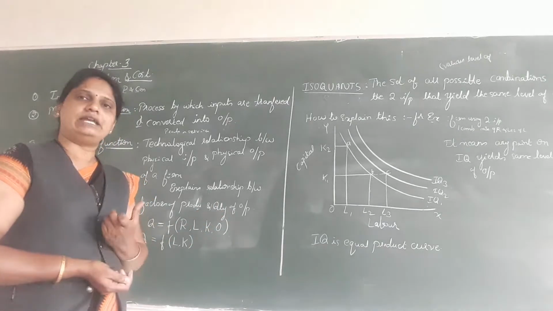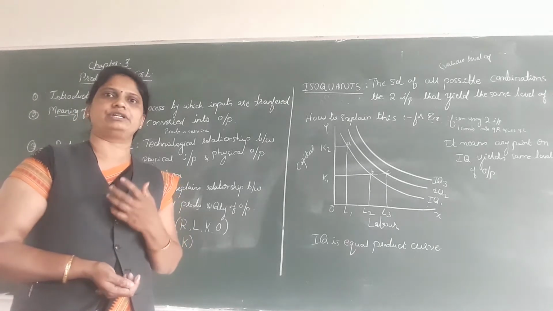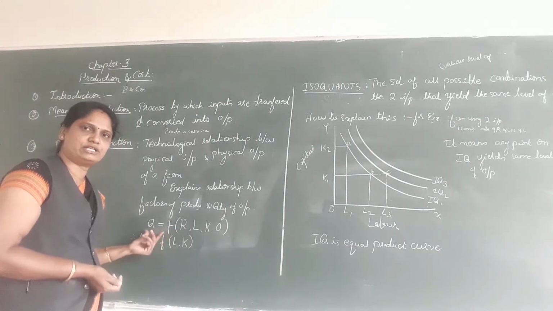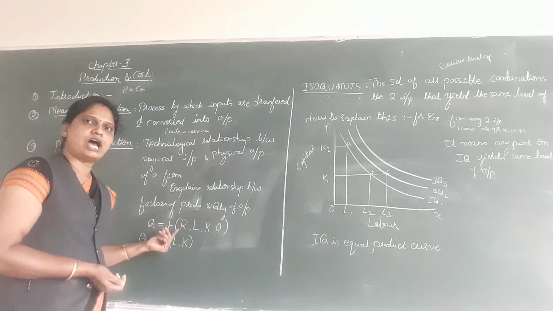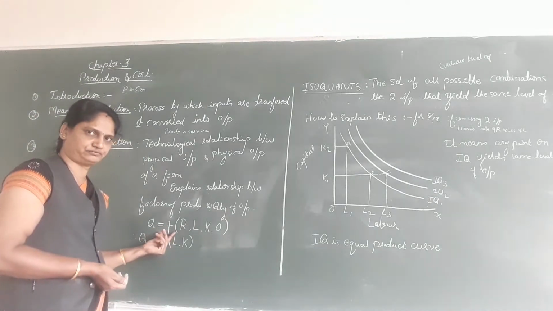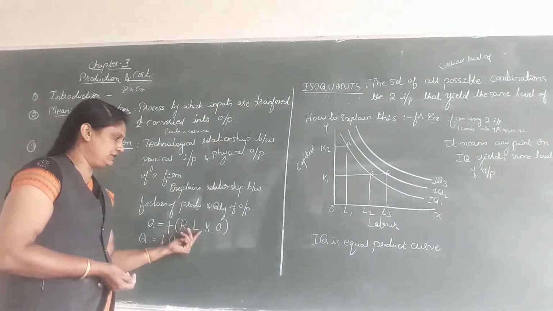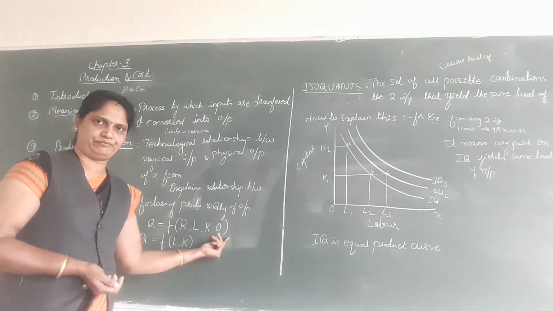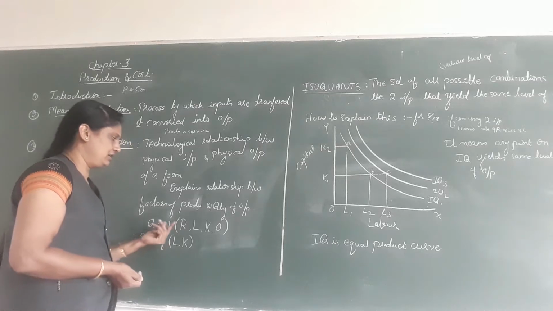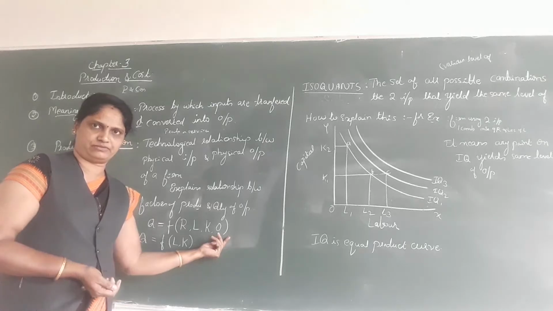How to write this production function? The production function can be written as Q = f(R, N, K, O), where Q stands for output. Production depends upon these factors: R land, N labor, K capital, O organization.